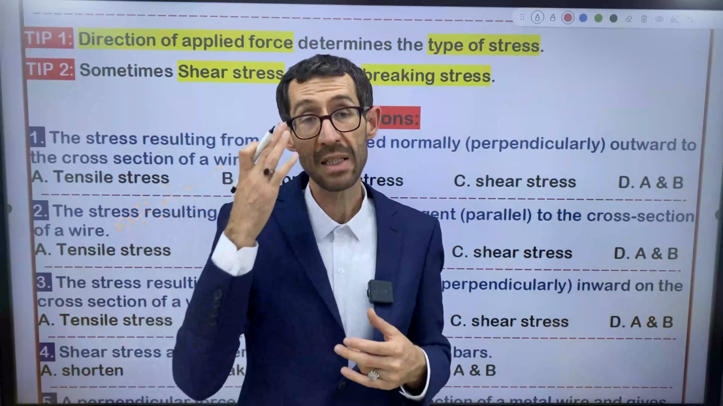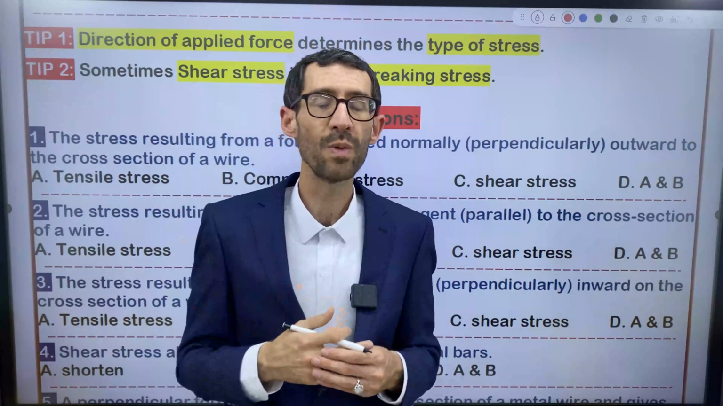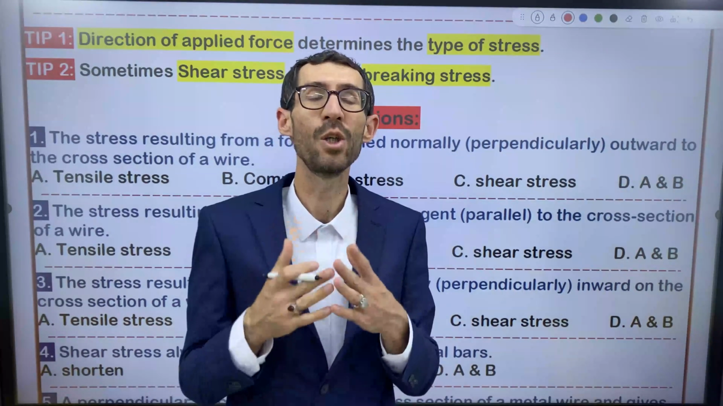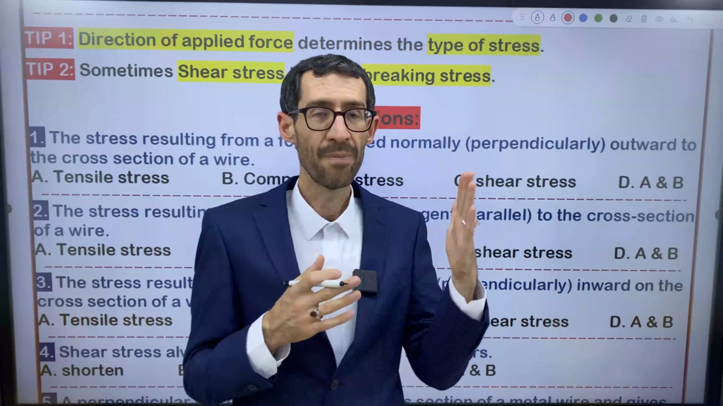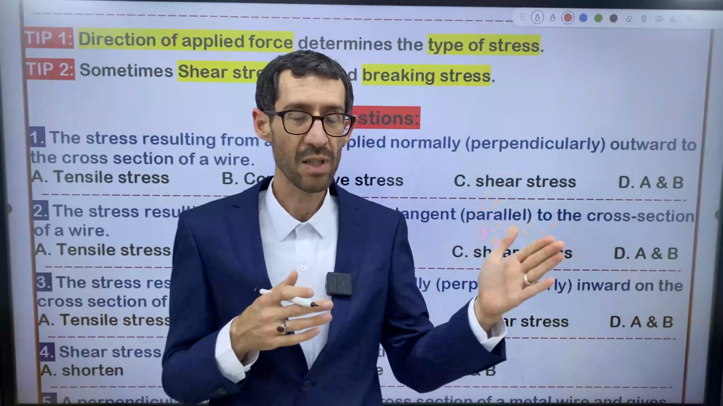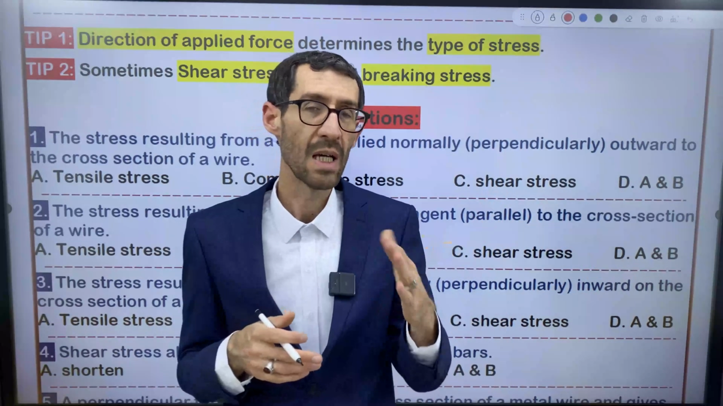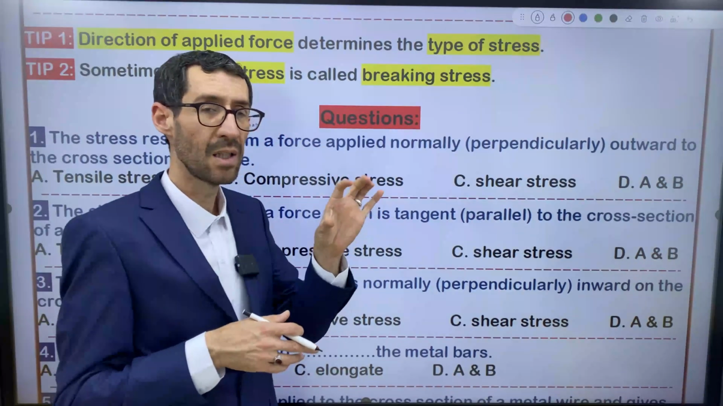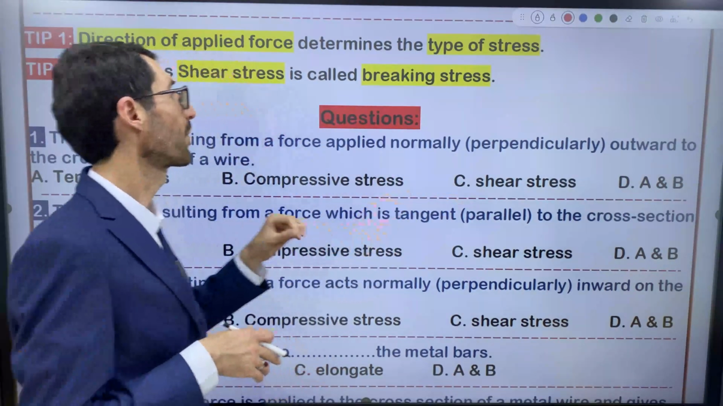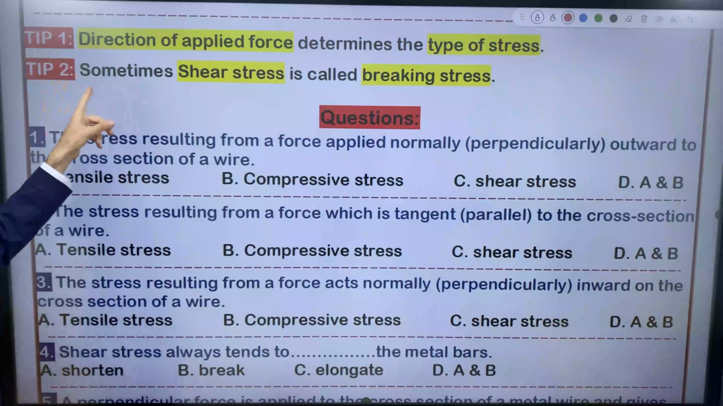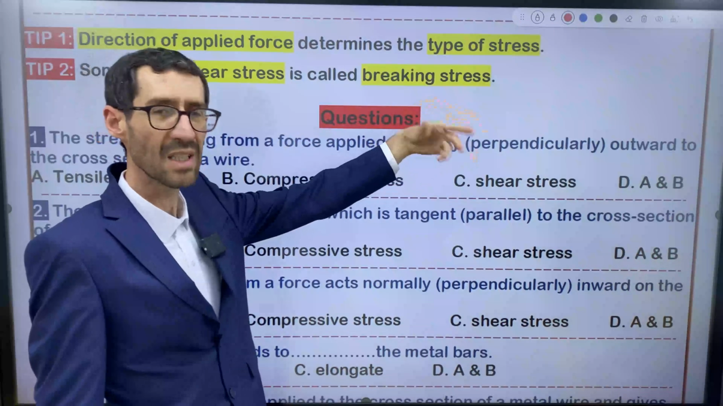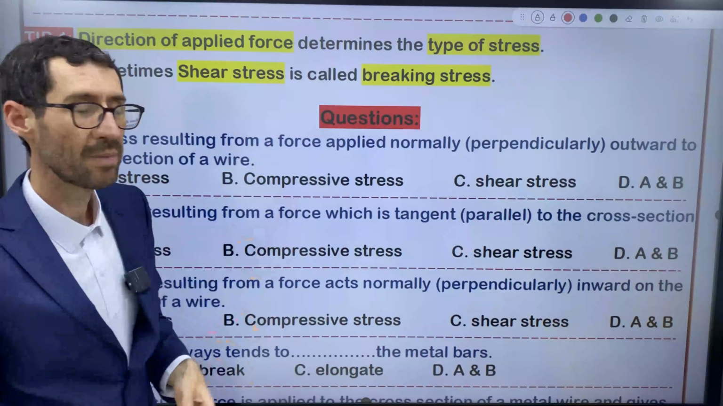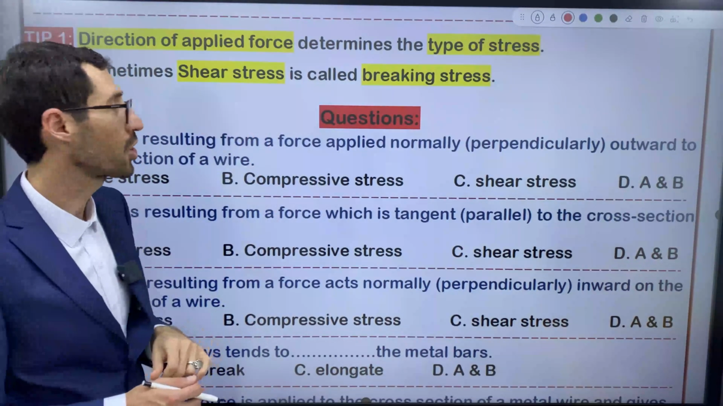And in the previous types of stress, we said that whenever you use perpendicular forces, either we have tensile stress or compressive stress. So direction matters. Keep in mind that the direction only determines the type of stress. Now, tip number 2: sometimes shear stress is called breaking stress. I told you during my explanation about another name of the shear stress.